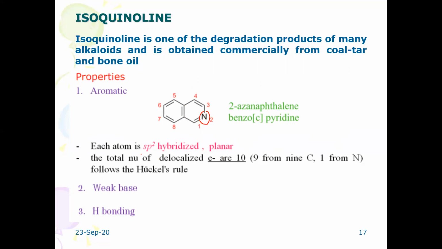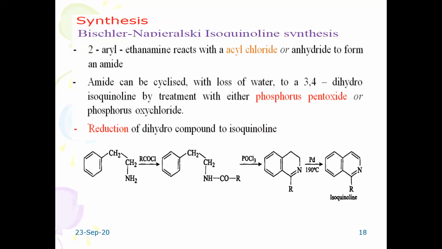10 electrons from only the carbon atoms, 9 from the 9 carbons, and 1 from nitrogen. But of course, nitrogen electrons are not involved in the aromatic ring structure, and it is a weak base. It proceeds by hydrogen bonding.